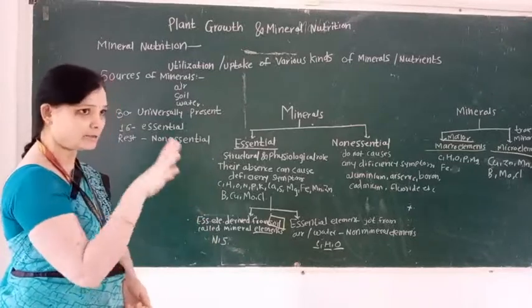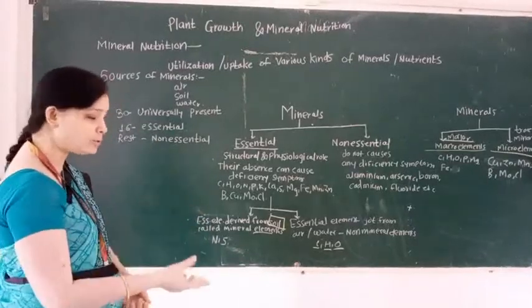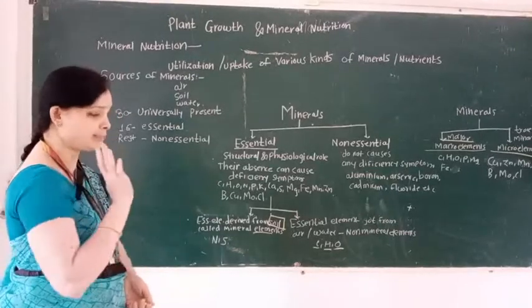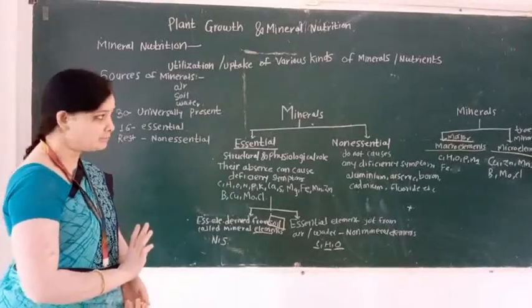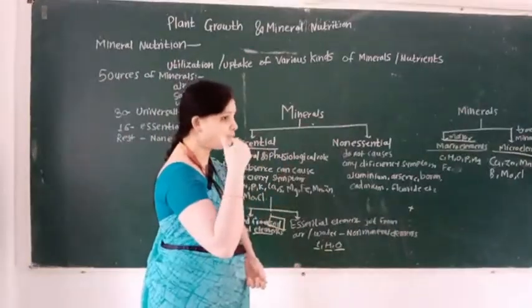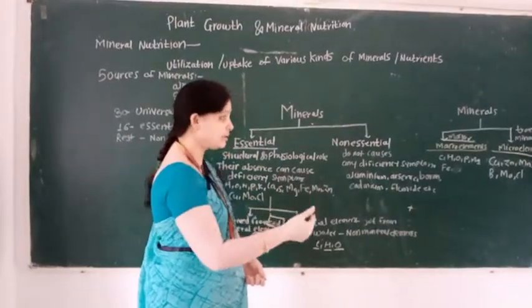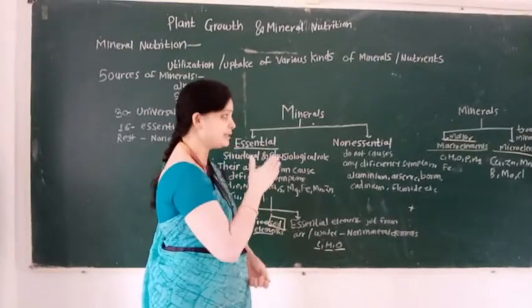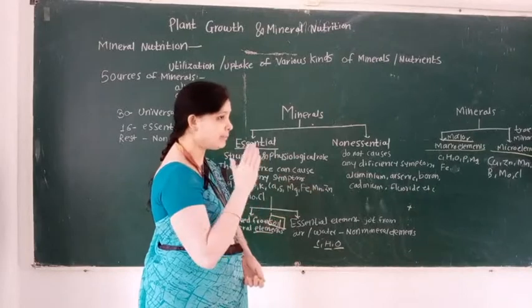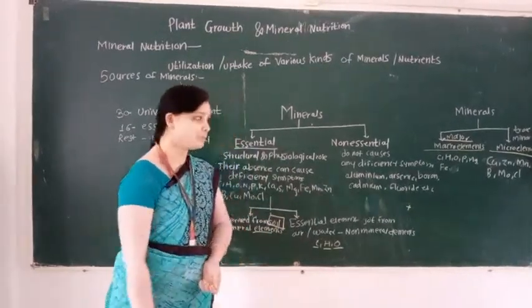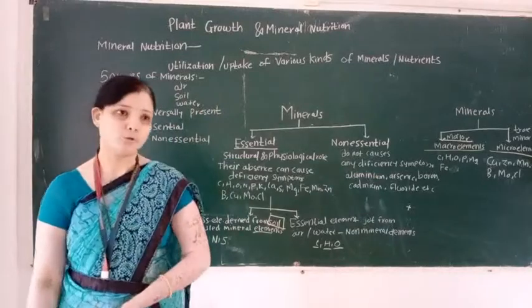Essential elements are also classified into two types. First type is mineral elements and second type is non-mineral elements. And depending upon the quantity of nutrients, the minerals are also classified into two types. First type is major elements or macro elements, and second type is minor or micro elements.